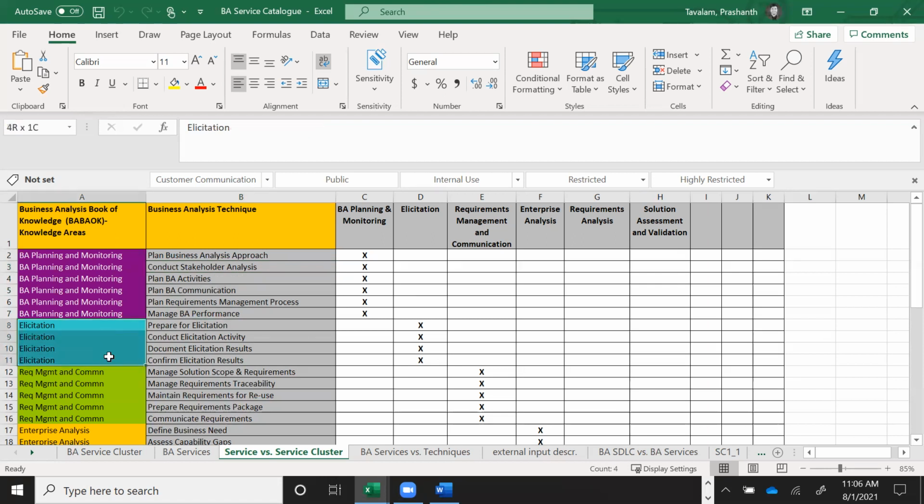Elicitation is where the actual requirement is elicited. Basically, you're talking to the customers to gather requirements. So prepare for elicitation, conduct elicitation, document the requirements, etc. So these are certain areas.